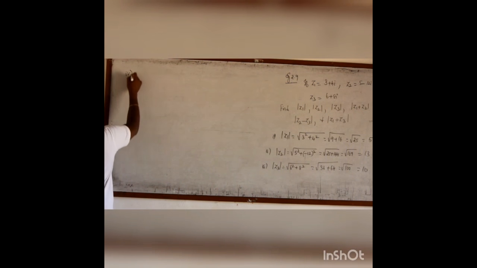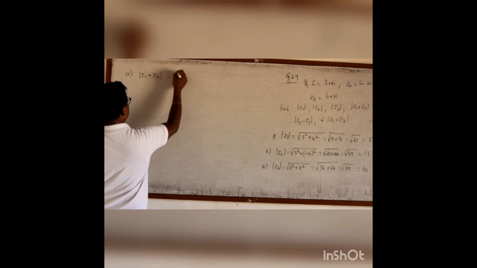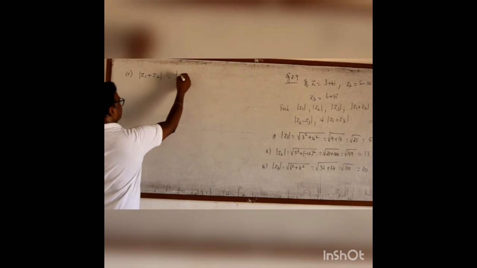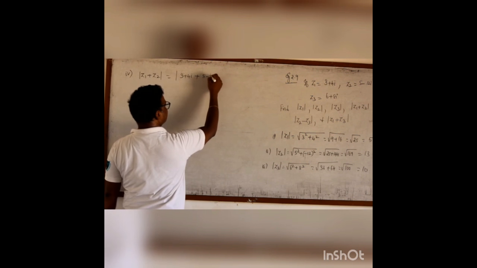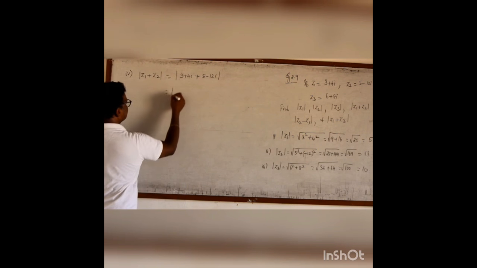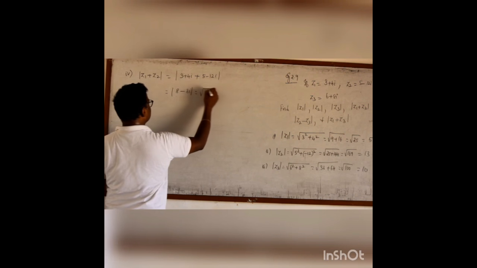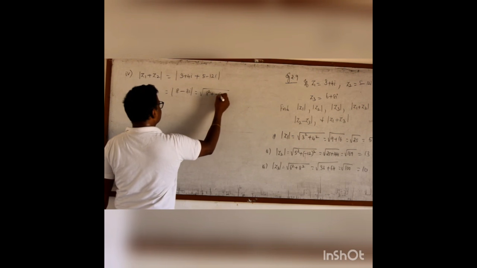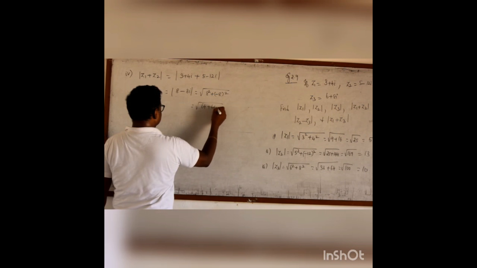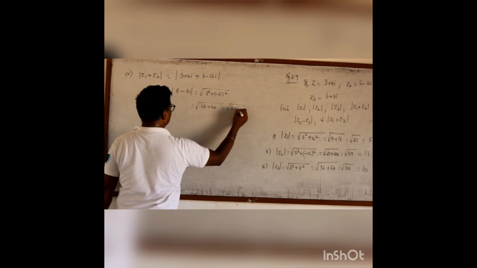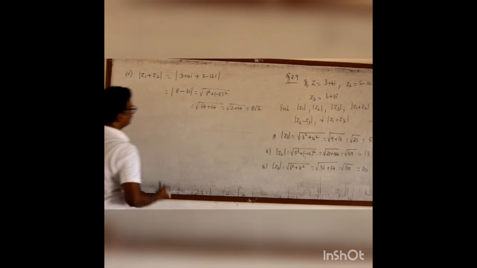Now fourth question, modulus of z1 plus z2. Write the complex number z1, 3 plus 4i, plus z2, 5 minus 12i. Now add the like parts. 3 plus 5 is 8, 4 minus 12 is minus 8i. Now the modulus means 8 square plus minus 8 the whole square. 64 plus 64. It is 2 times 64. So 64 root is 8, 8 root 2.